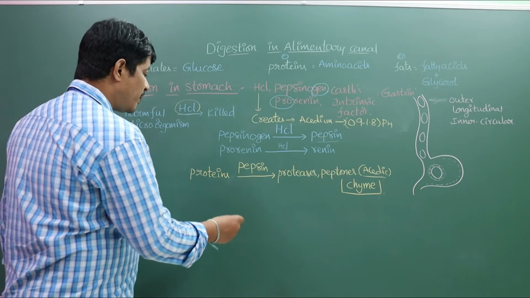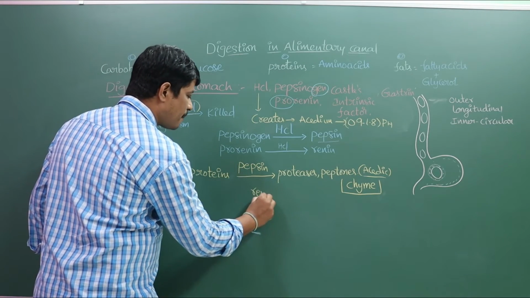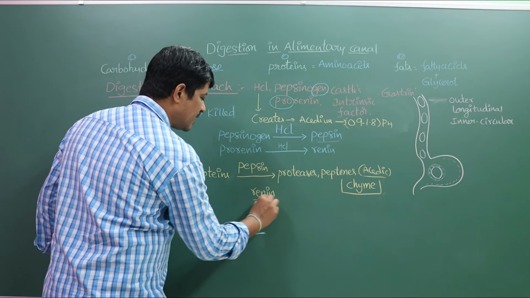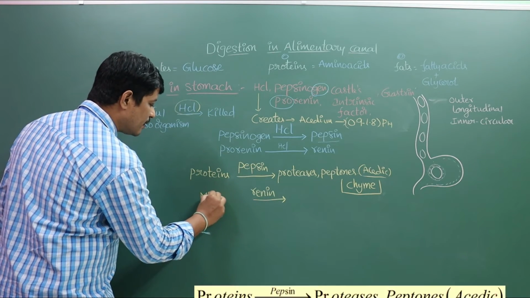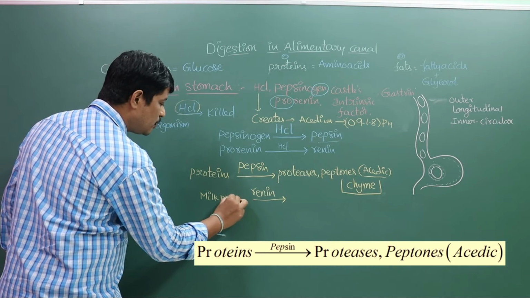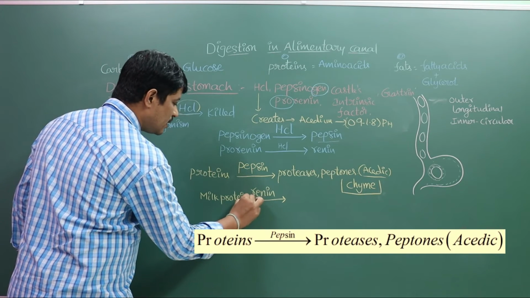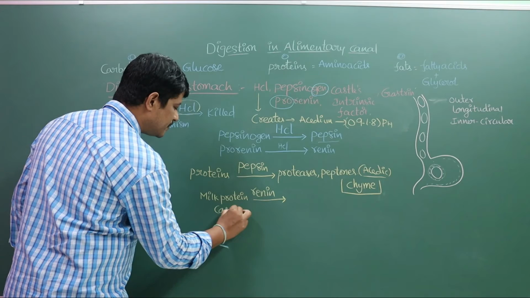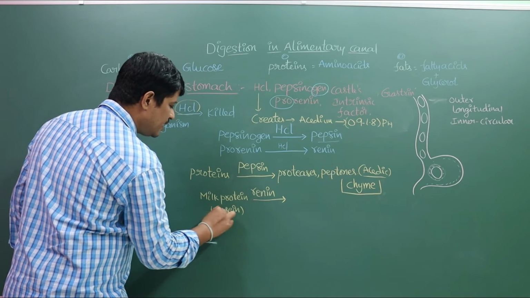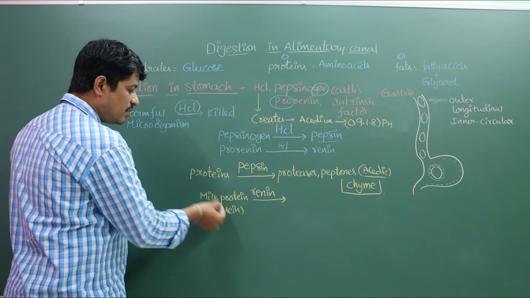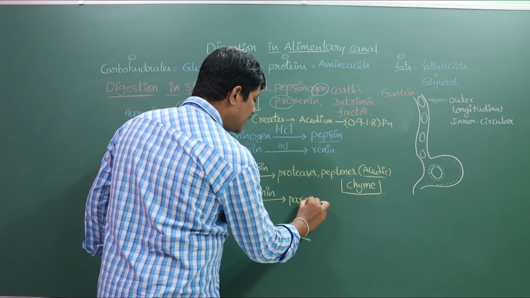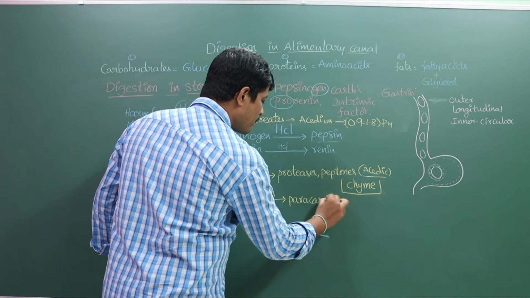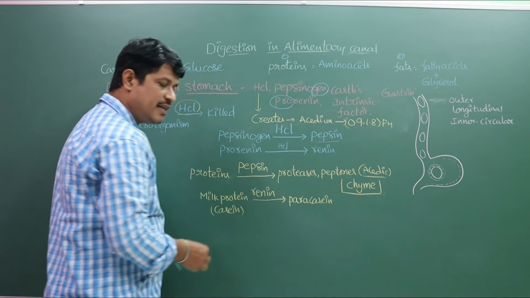But due to the presence of the renin enzyme, it converts milk protein, known as casein. Milk protein is casein. This milk protein, casein, is converted into para-casein by renin.